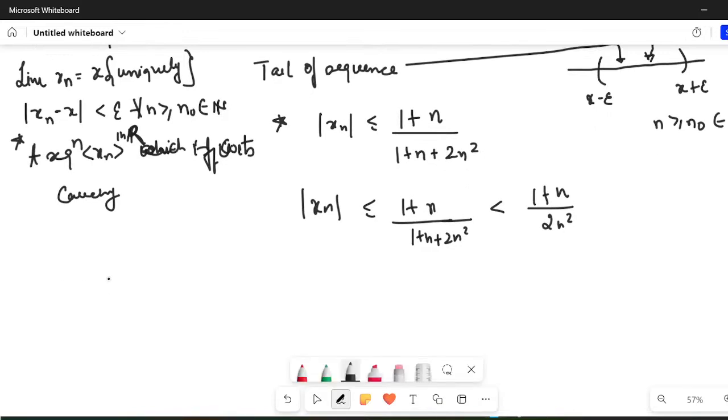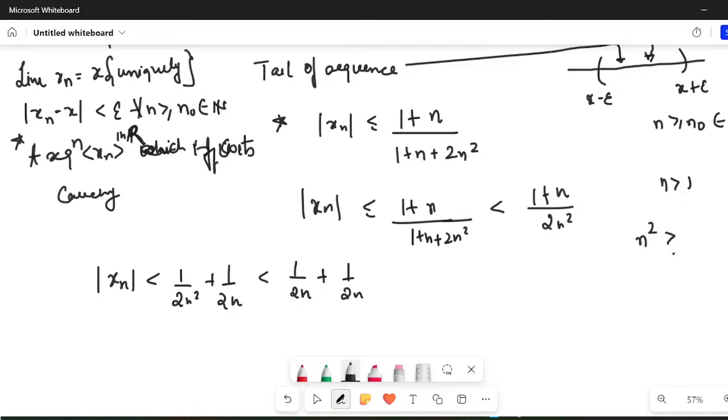Now I can say that modulus of xn is less than 1 upon 2n square plus 1 upon 2n. Indeed, I can write that it is less than 1 upon 2n plus 1 upon 2n. Why? Because for all n greater than 1, n square would be greater than n, so 1 upon n square would be less than 1 upon n, clearly. So this inequality would be valid. So in all, I can write that mod xn is less than 1 over n.